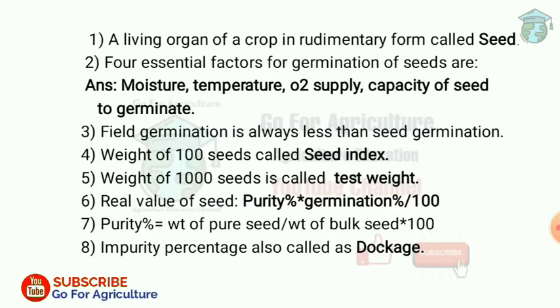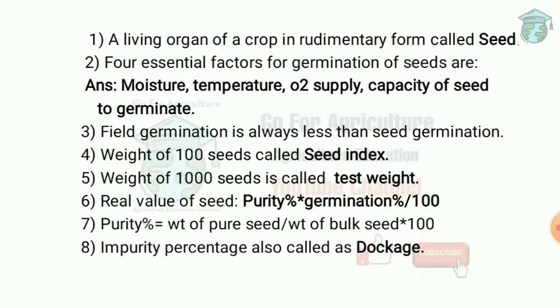Next question. Four essential factors for germination of seeds are, this is very important. First one moisture, second one temperature, third one O2 supply, that is the air, then fourth one is capacity of seed to germinate. Next one, field germination is always less than seed germination. It is tested in laboratory.